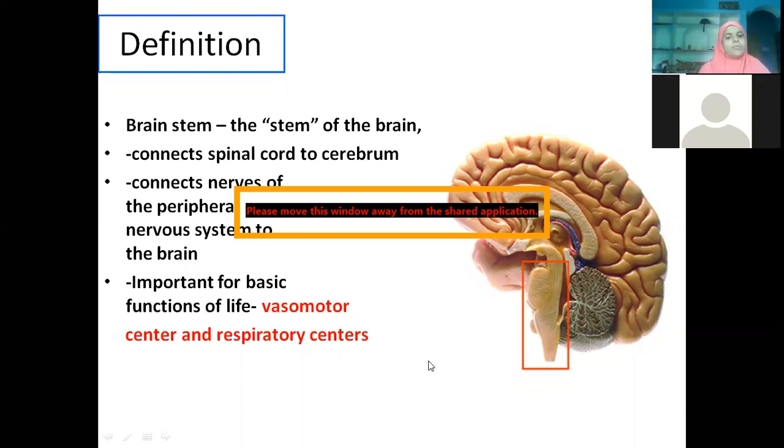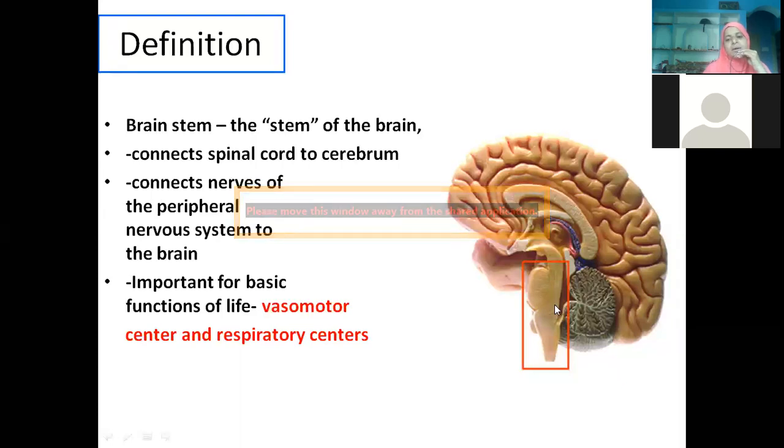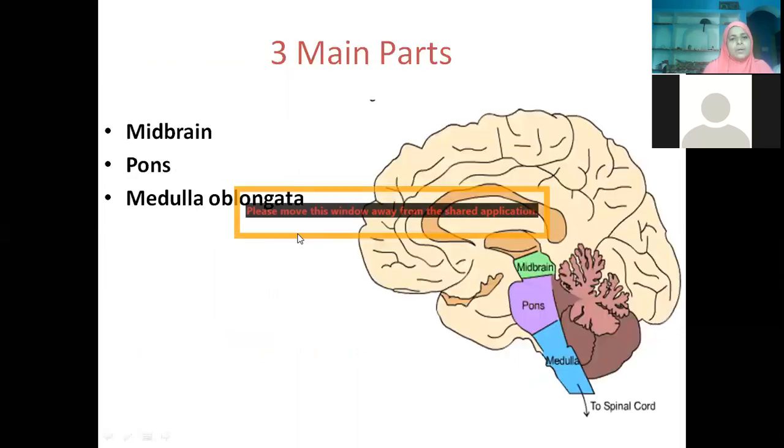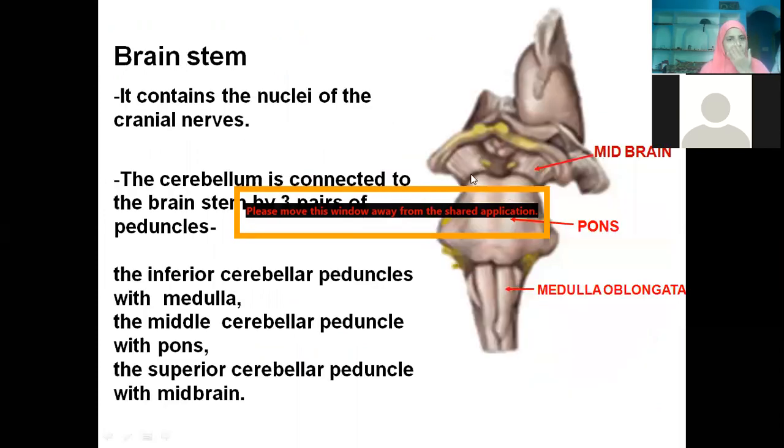From the knowledge of physiology we also know that in the floor of the fourth ventricle, that is in the medulla oblongata and pons, on the dorsal aspect we have respiratory centers and vasomotor centers controlling respiration. What are the major parts of the brainstem we have? Midbrain, pons, and medulla oblongata, isn't it? We have many cranial nerve nuclei which we are going to elaborate now.